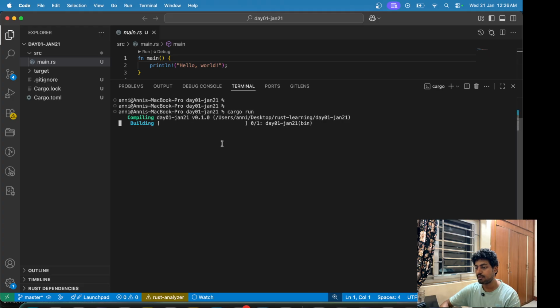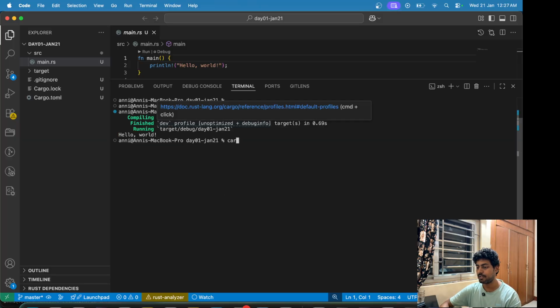Cargo run. So I've set up this project and it's pretty easy to set up a project. You just need this command, cargo init dot, if you're inside a folder, or you can just type in cargo init and the project name. So it will just initialize the project. You can go inside there and type cargo build to build the project.